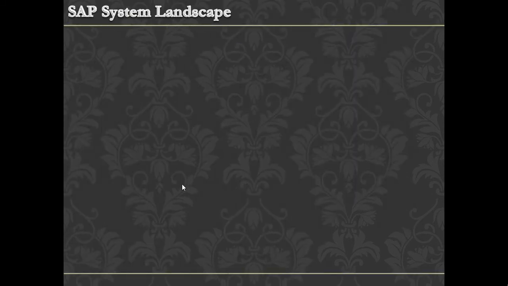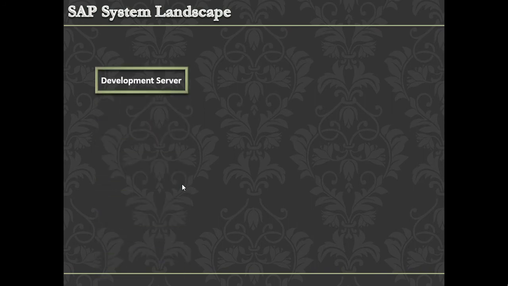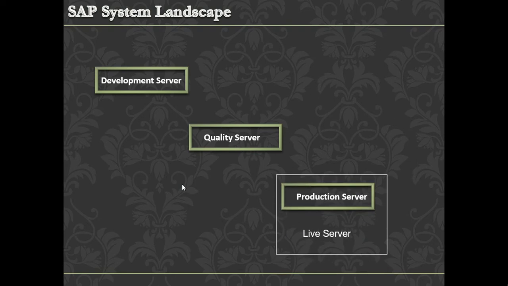Moving to system landscape. So normally we have three servers: development server, quality server, and production server. Development server will be used to do the configuration or enhancement based on the business requirement. Once it is completed, it will move to the quality system to do a full round of testing. Once it is found okay, then we can move the changes to the production system. So we should not do any changes directly in the production server, which will affect the parallelly running processes.